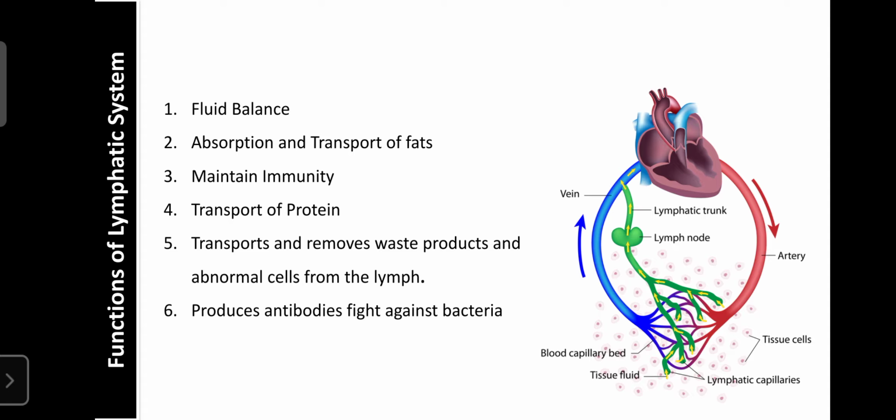Regarding the important functions of the lymphatic system, the lymphatic system plays an important role in fluid balance. As you already know, our body has around 20 to 22 liters, which is recirculated by the systemic circulation. Among the 20 liters, only 16 to 18 liters is recirculated with the help of the systemic circulation, and the remaining 2 to 4 liters of fluid left by the systemic circulation, the cardiovascular system, is recirculated by the lymphatic system.